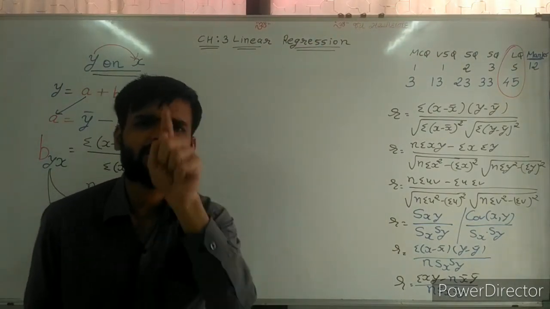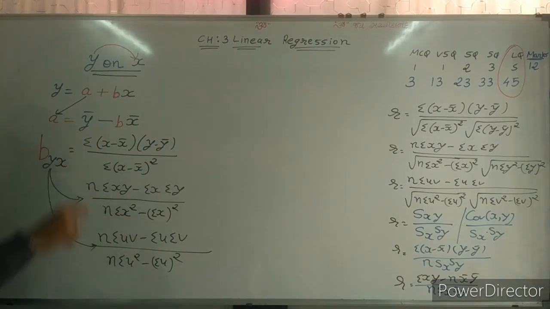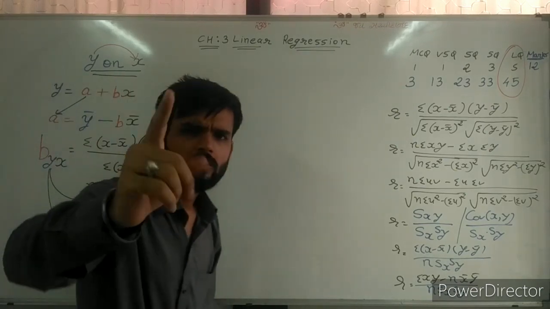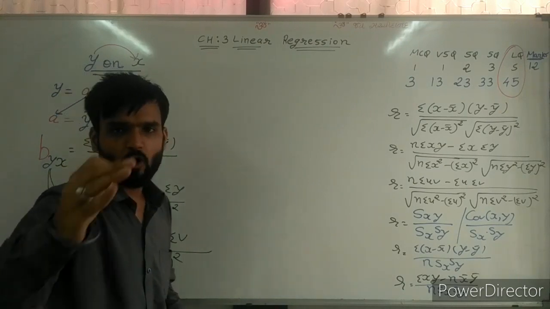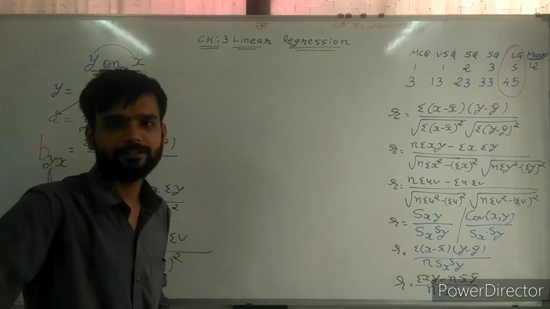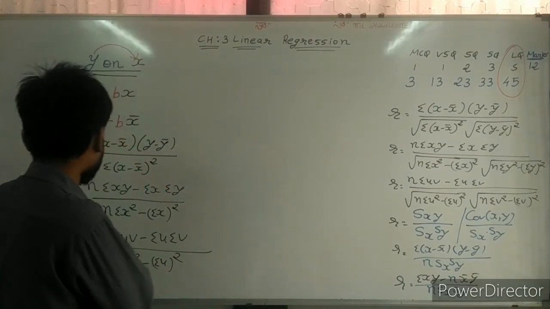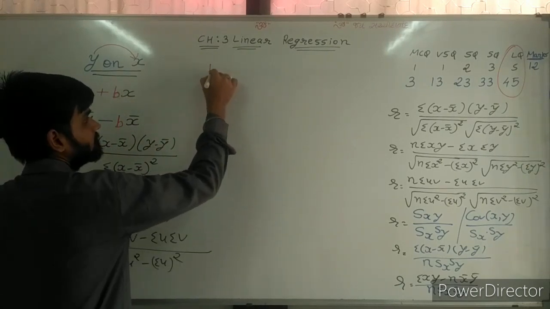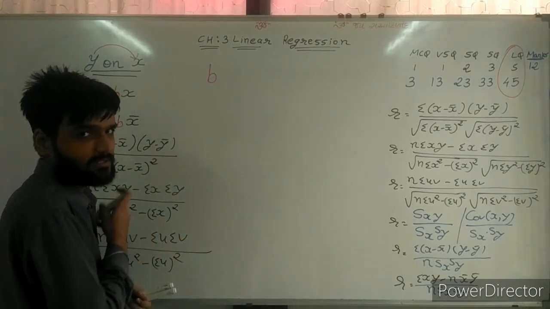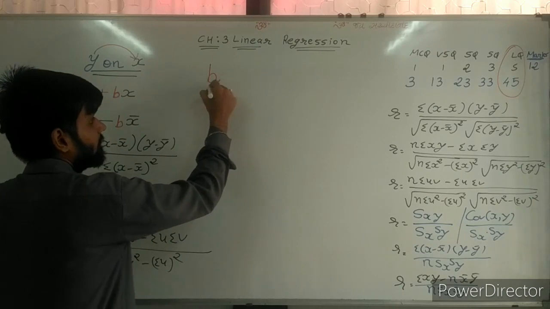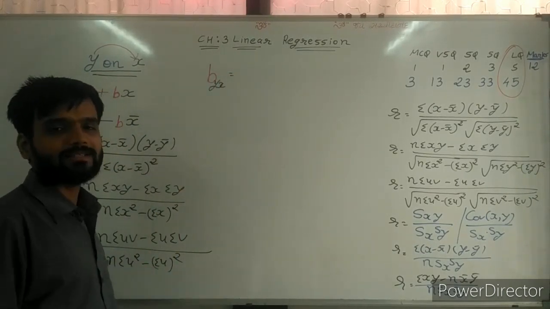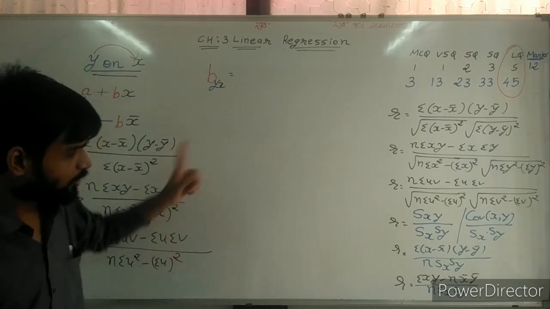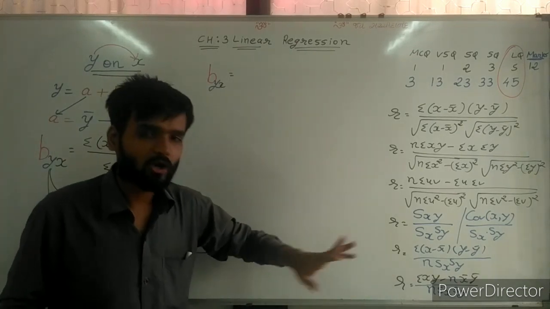Same formulas we can use for b also. So here I am writing the formula for b. Now for finding the value of b, again this is the b, y depends on x, this is the y on x. So again find the formula on this basis.